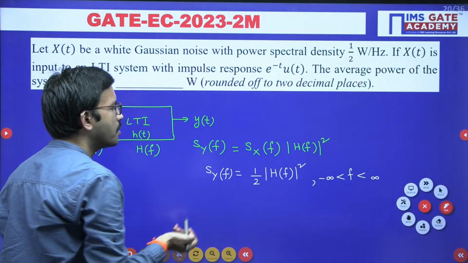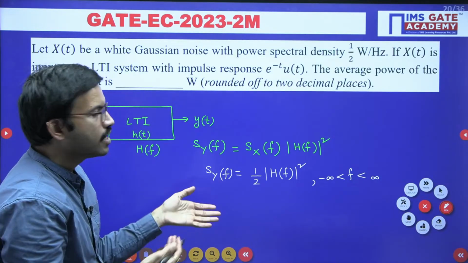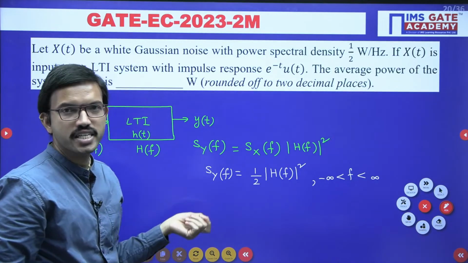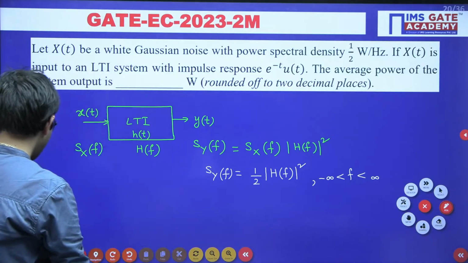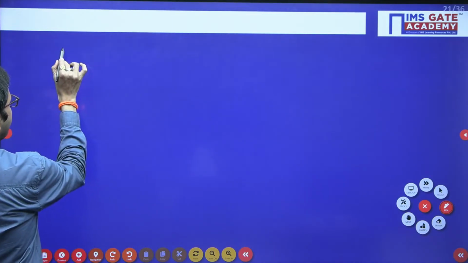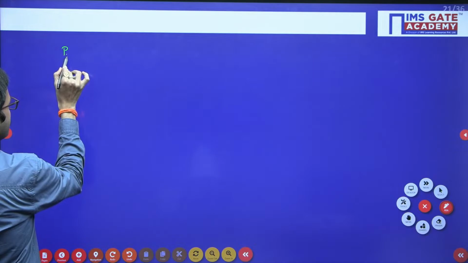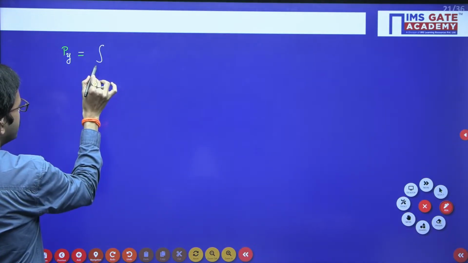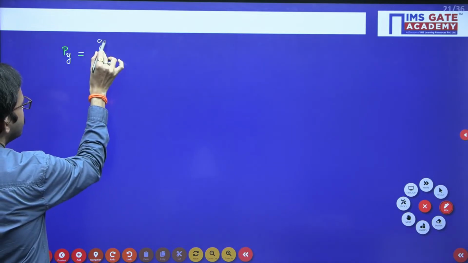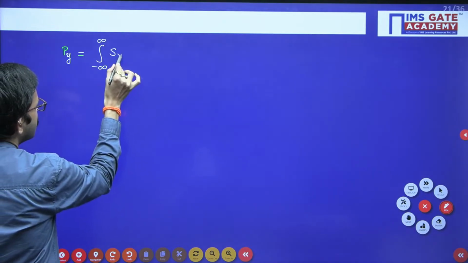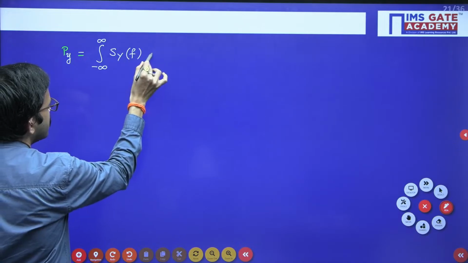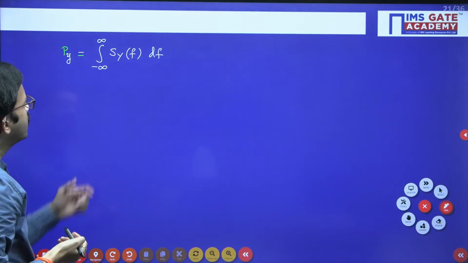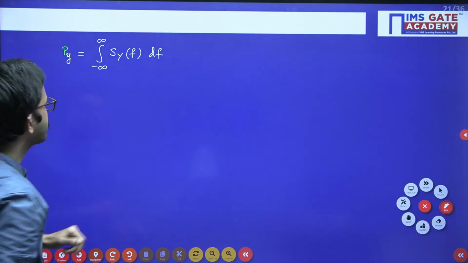It is very simple. You have the power spectral density, right? If you integrate the power spectral density, from there you will get the power.